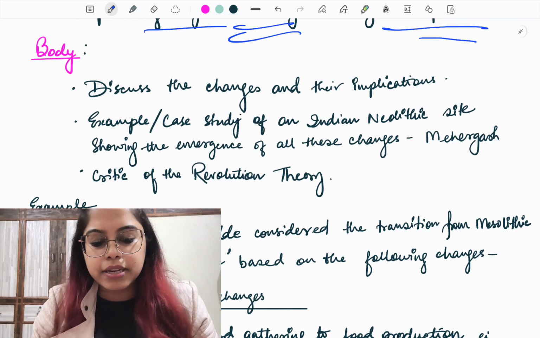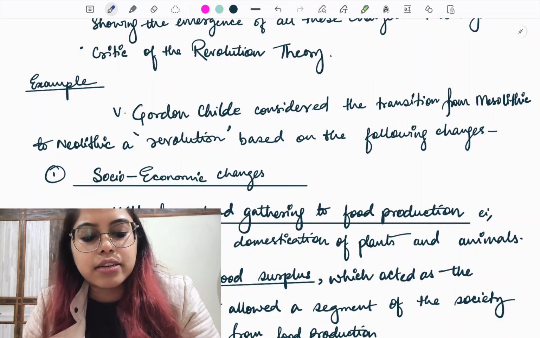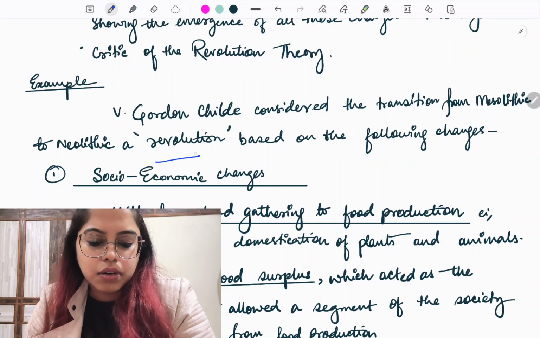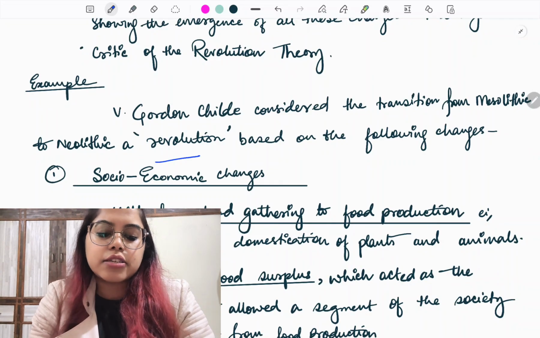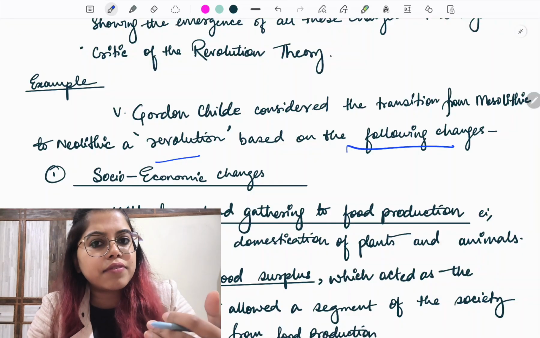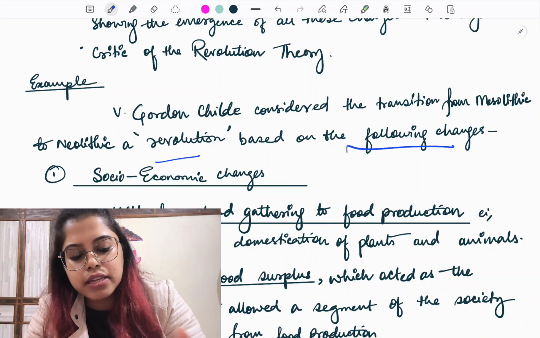So we are going to begin by writing this. Here, what I have written is, V. Gordon Childe considered this transition from Mesolithic to Neolithic as a revolution based on the following changes. Okay? So now we have introduced our question, we have introduced our answer, and then we have formed a link with the body.